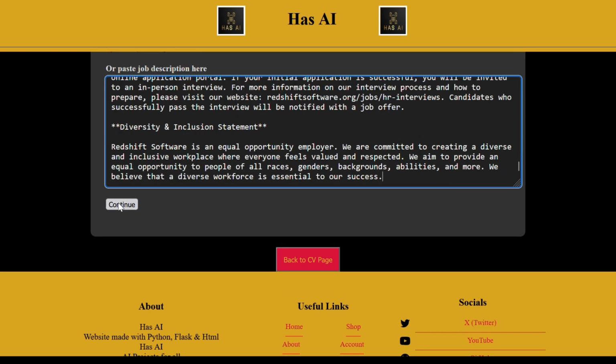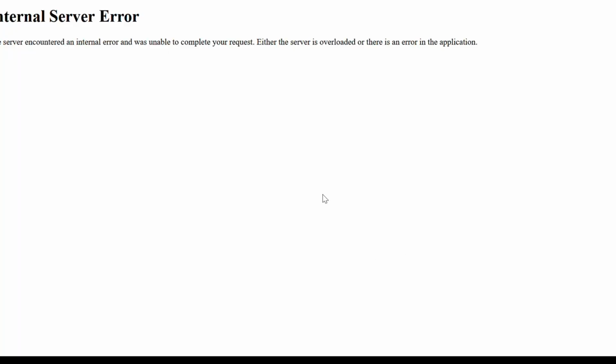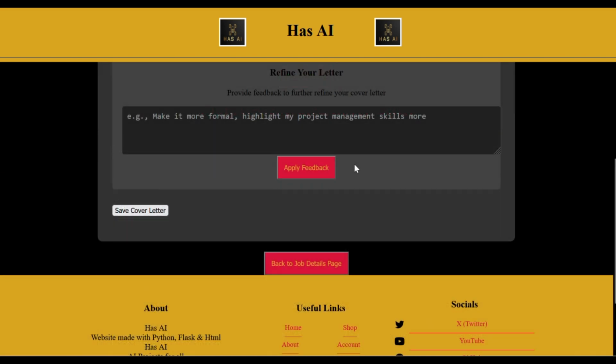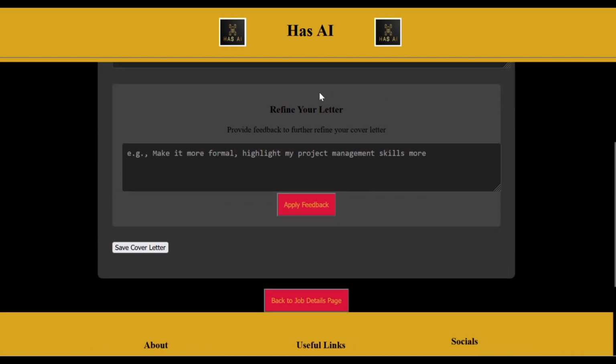Head of HR. We made this earlier this year with the June project, but there was this internal server error. We come back now and we've got the cover letter, but apparently it didn't use the CV details. I don't know what's up with that. Last time I checked, it was using the CV details, but we can give feedback and regenerate the cover letter possibly here. We're just going to save it.